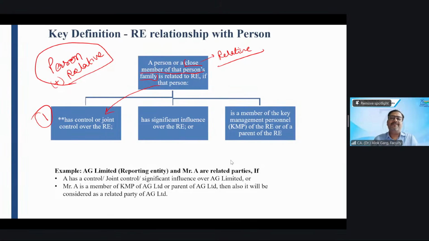Third example, if that person has a significant influence over the reporting entity. Mr. A has a significant influence over AG Limited. Mr. A acquired 20% stake in AG Limited. What does this AG Limited become when Mr. A acquires 20% stake? Have you read Ind AS 28? Saminathan, tell me, what does this AG Limited become? Associate. Very good.